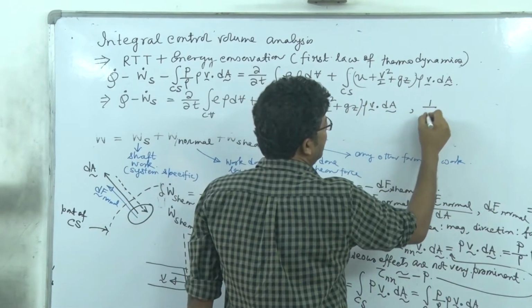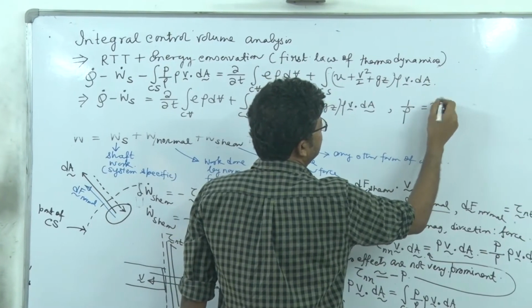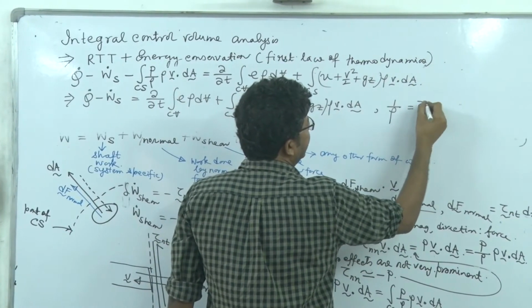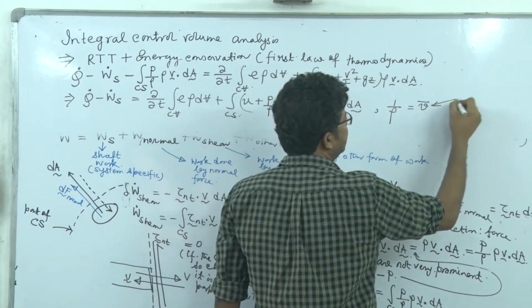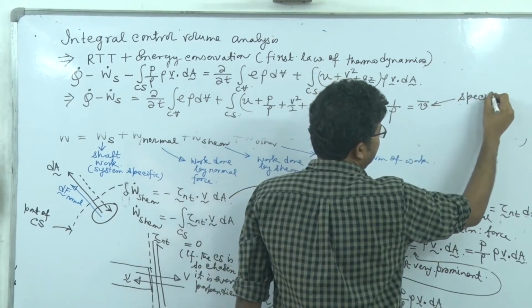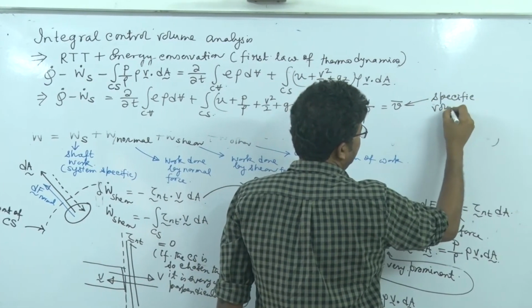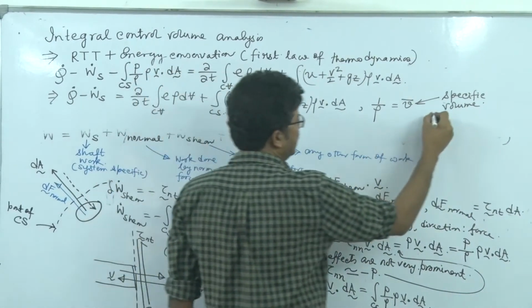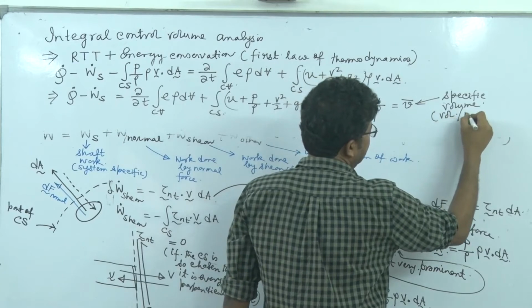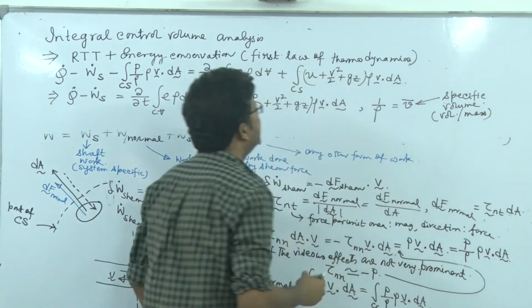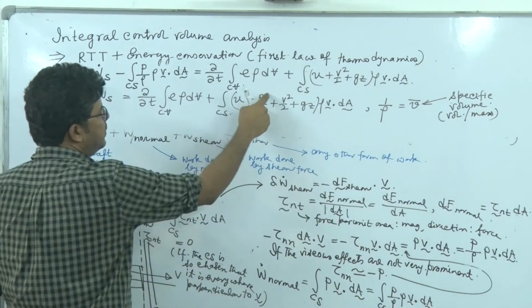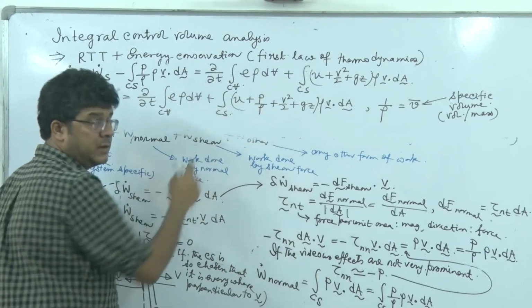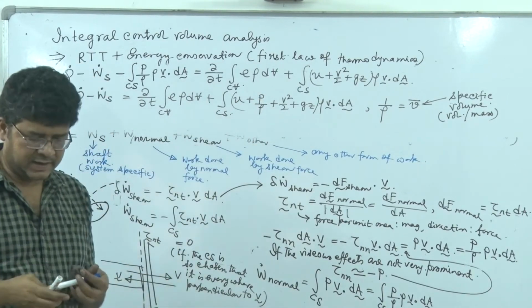Now 1 by rho is what? Let's write an overbar, that is the specific volume, the volume per unit mass. Now you see this P into V bar plus U will become the specific enthalpy term.